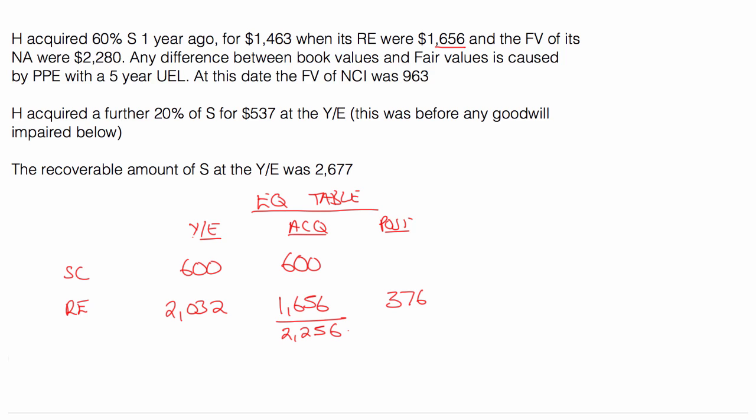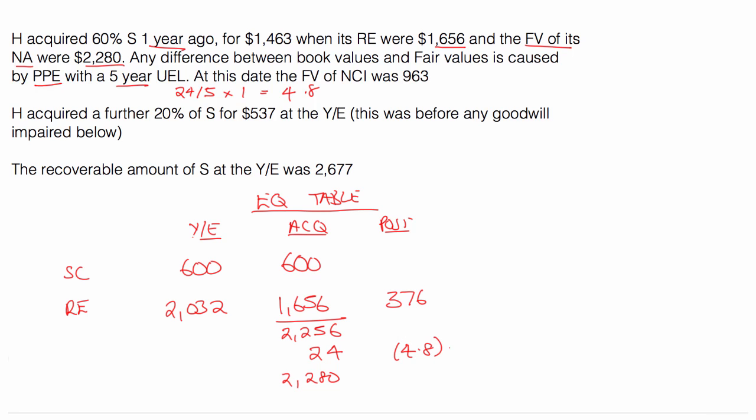I want the fair value, and it says the fair value of its net assets were 2280. So 2280 is the figure that I want, which means I've got a difference of 24. I need to see what that difference is caused by. Caused by PPE over 5 years. So 24 over 5 years, I only applied it 1 year ago, and so 24 divided by 5, what is that? 4.8. Let me just check. 24 divided by 5 is 4.8. Yep, it is indeed.